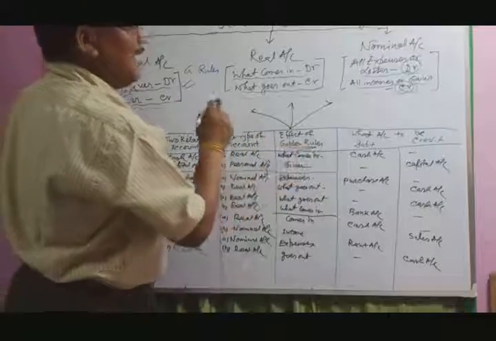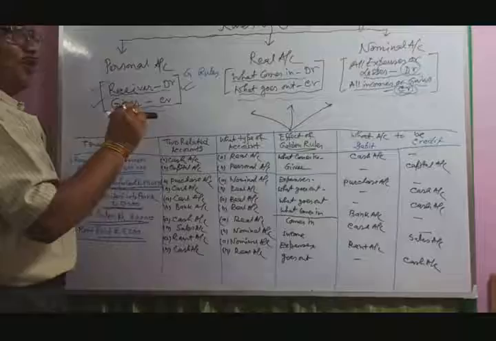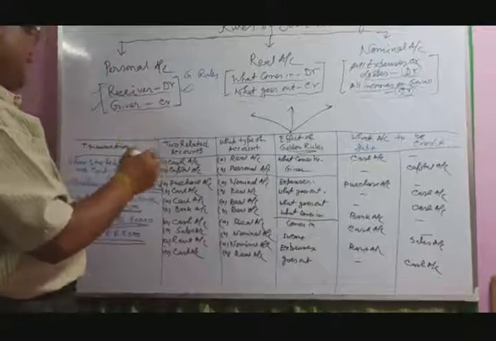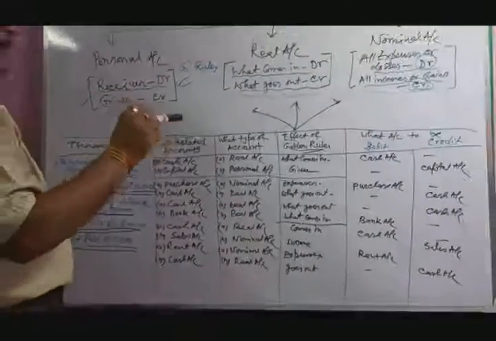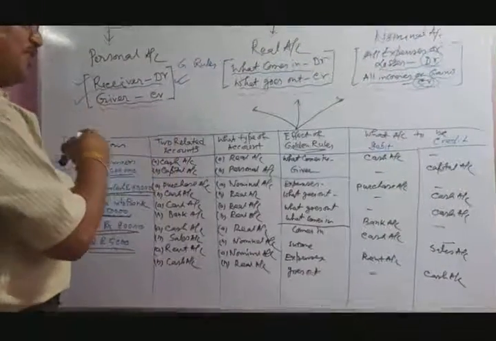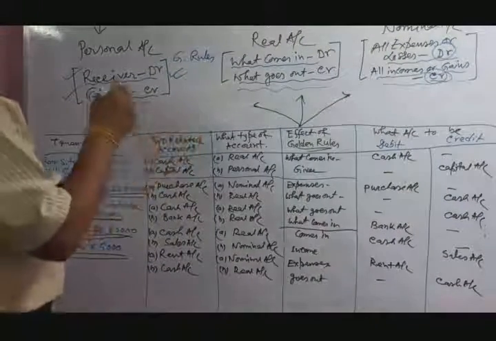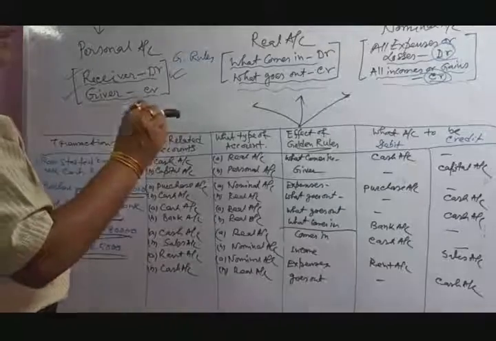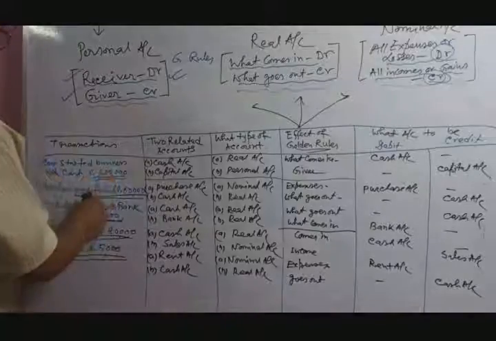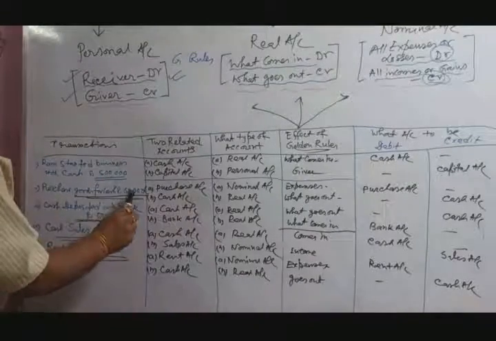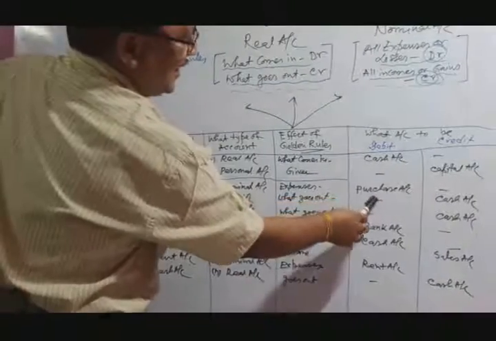You record cash account debit to capital, amount 5 lakhs in debit, 5 lakhs in credit, and a brief history, that is the narration: being Ram started business with cash. Okay. Similarly, purchase goods for cash. Which account is debit?